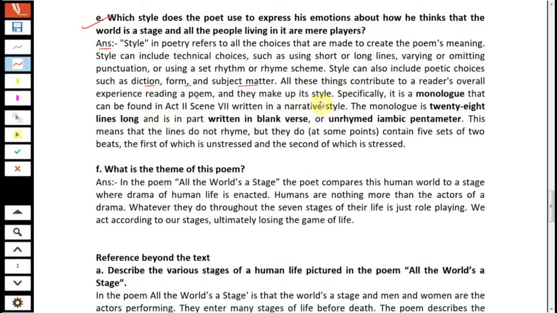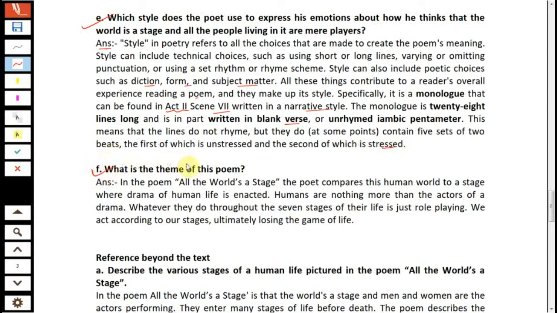They make up its style, especially as it is a monologue that can be found in Act 2, Scene 7, written in a narrative style. The monologue is 28 lines and is in part written in blank verse, unrhymed iambic pentameter. This means that the lines do not rhyme, though they do at some points. The lines contain sets of 2 beats, the first of which is unstressed and the second of which is stressed.